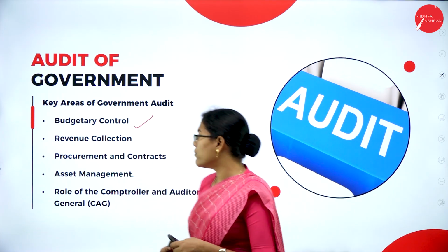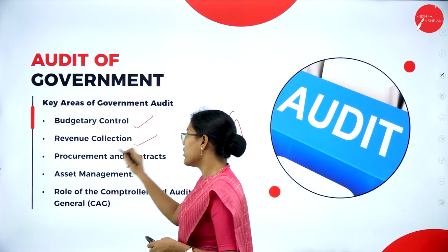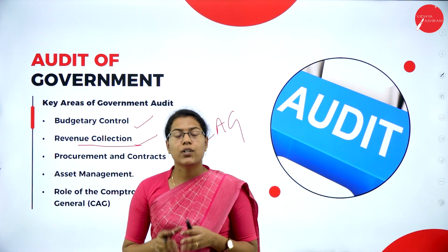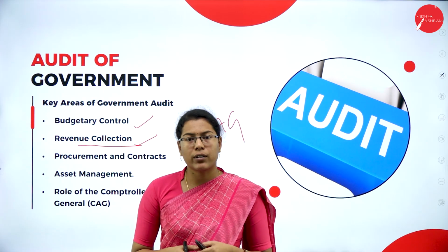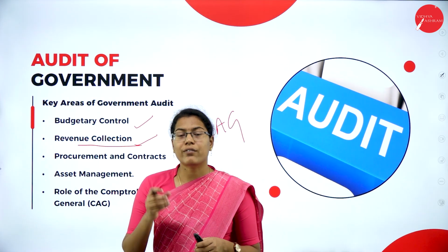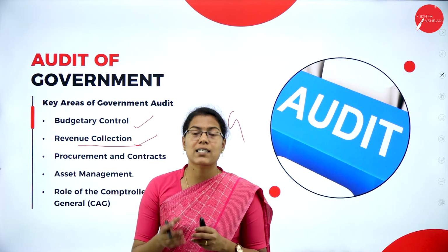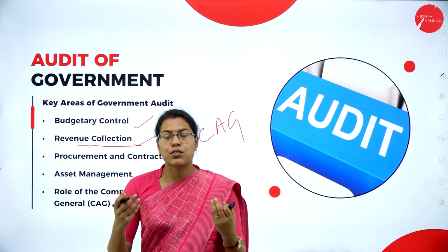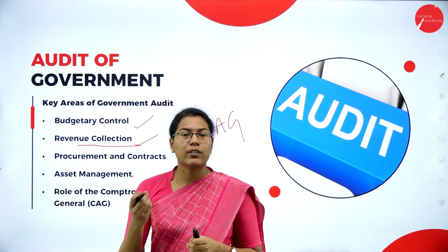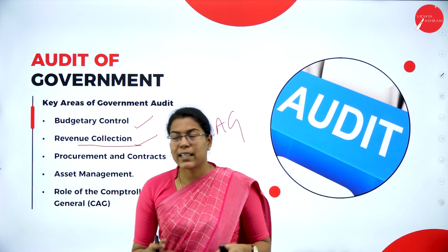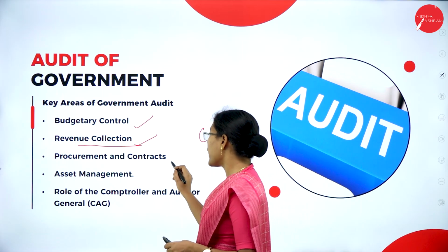So next we have revenue collection. The revenue collection for the government bodies generally will be from tax amount. Here the auditor has to ensure that all the revenues of tax or fees or fines are collected and properly recorded, and there is no leakage of the revenue due to discrepancies like corruption or some other problems. Next we have procurement and contracts.